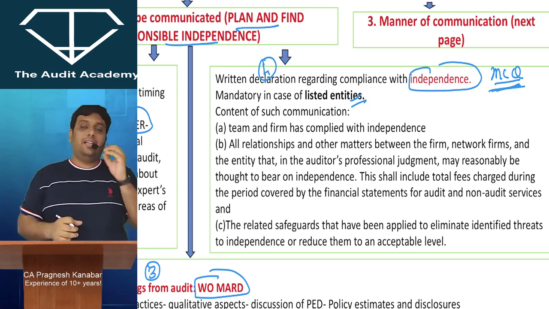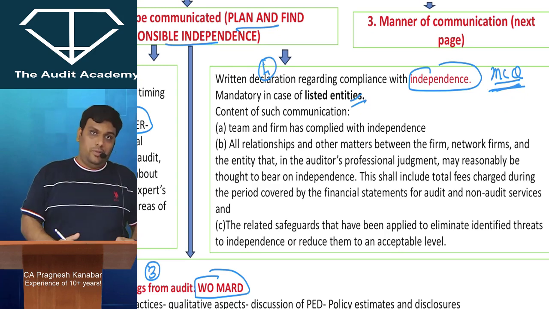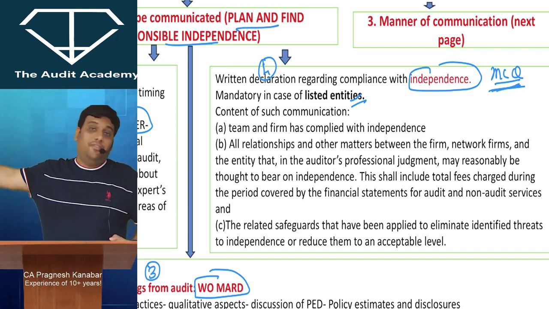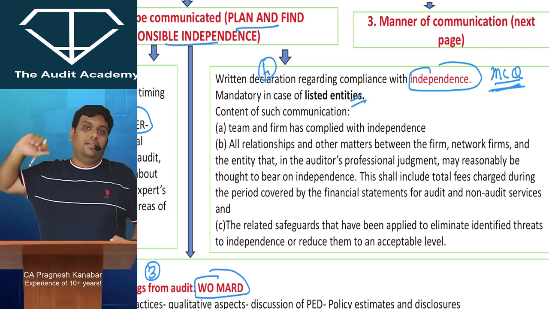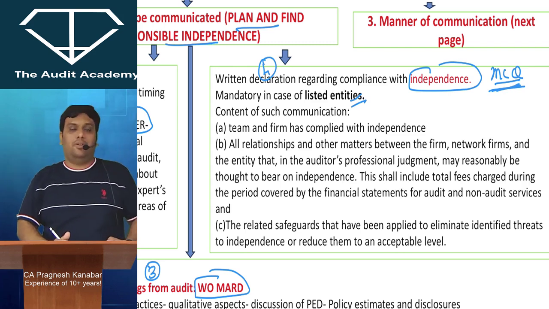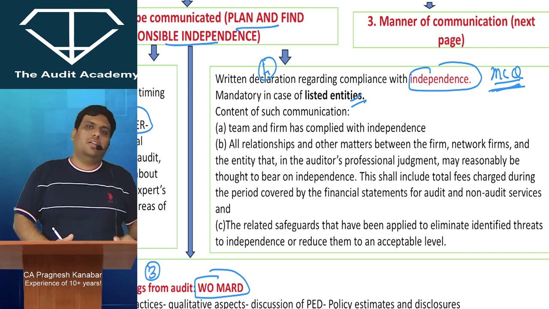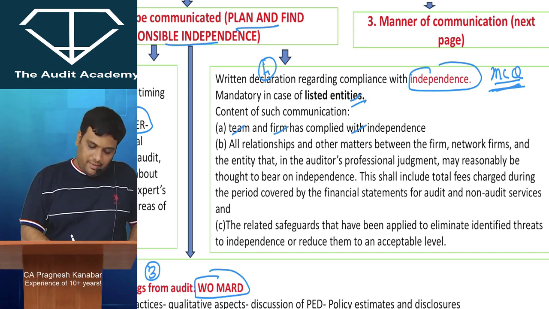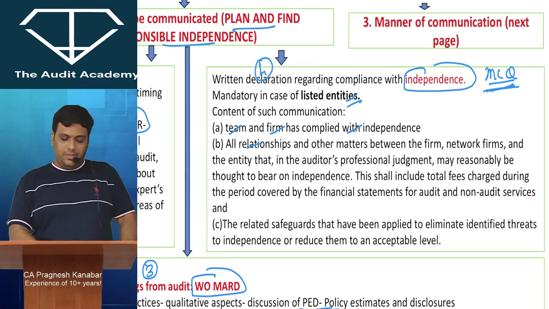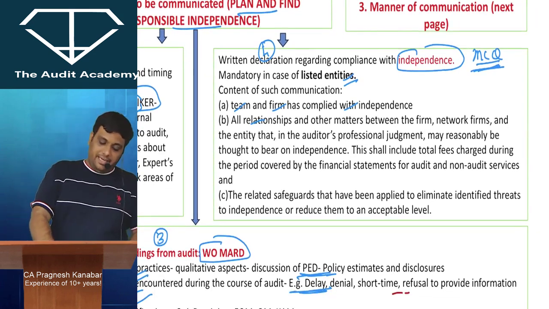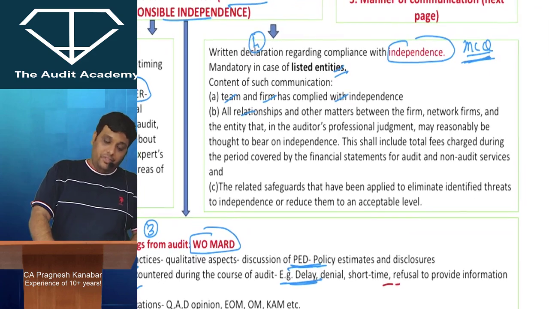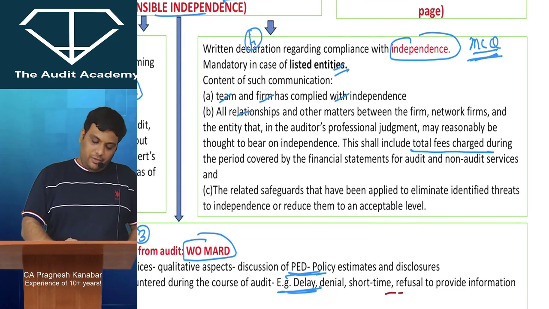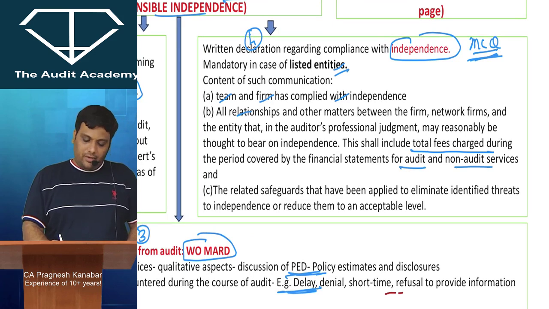But listen to me very carefully. You also have to disclose that if myself, my firm, or my network firm are providing other services to the client apart from audit, then how much money you are earning from those services, you will have to disclose it. Look at this: team and firm have complied with independence; then all relationships and other matters between the firm, network firm and the entity which, in the auditor's professional judgment, may have an effect on independence. This shall include total fees charged during the period covered by the financial statements for audit and non-audit services.